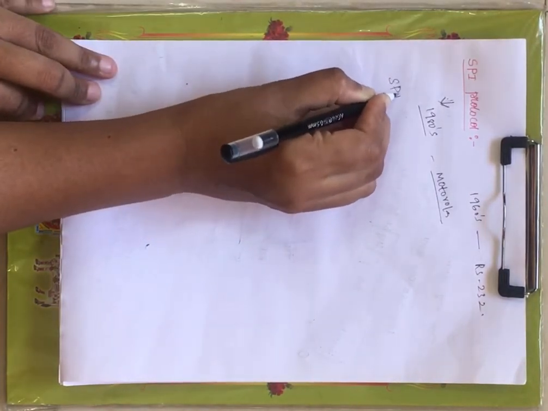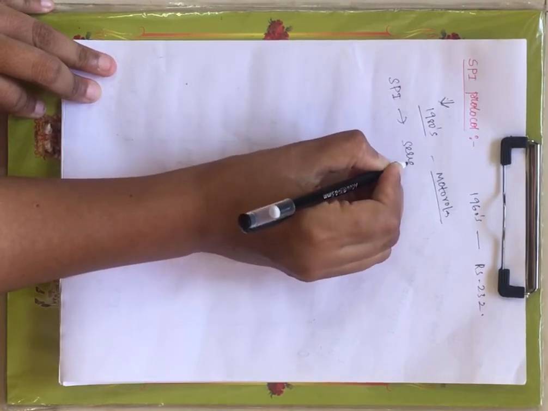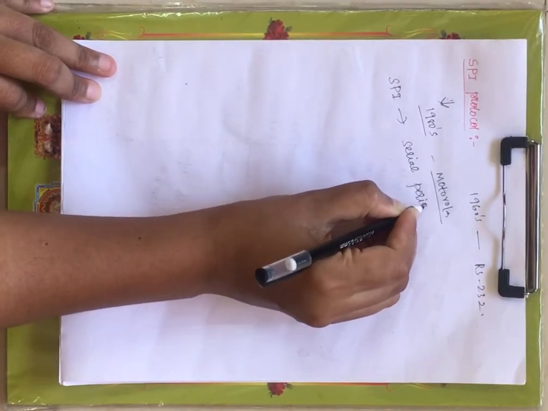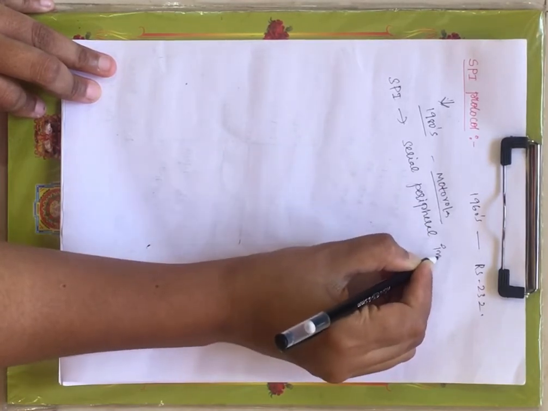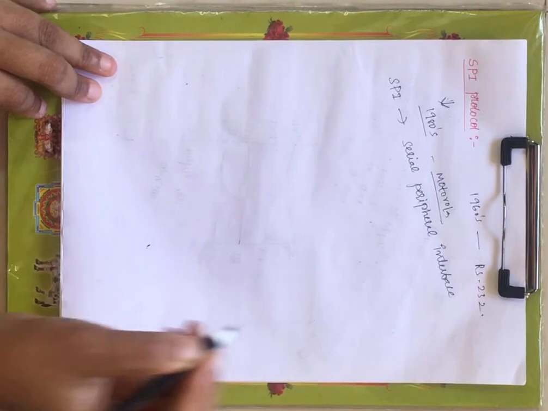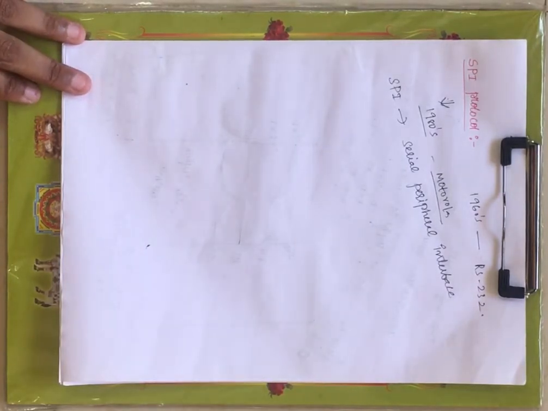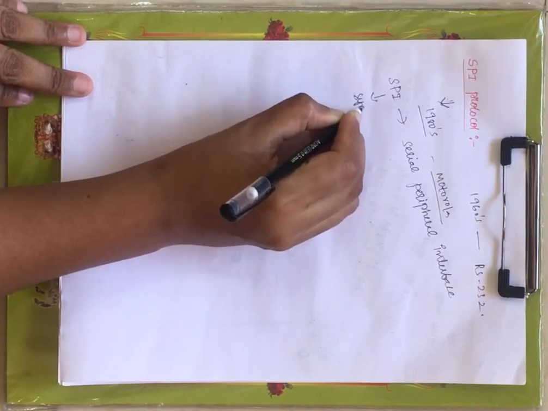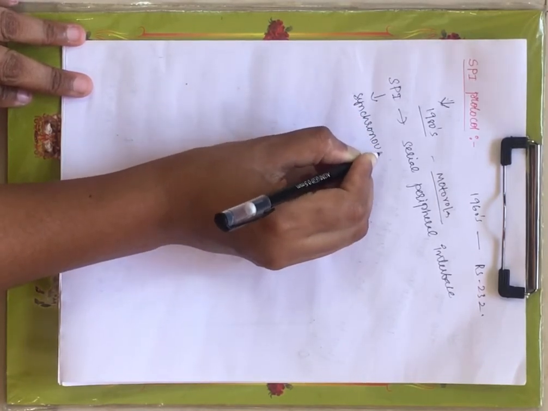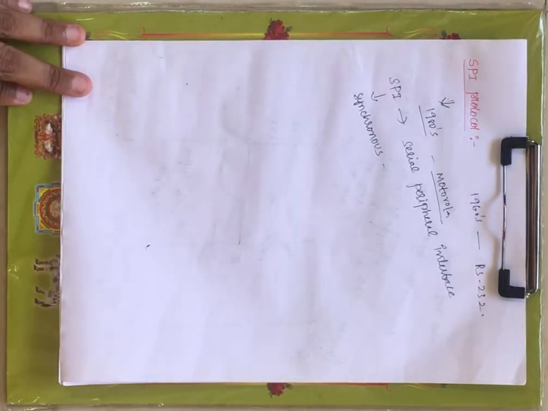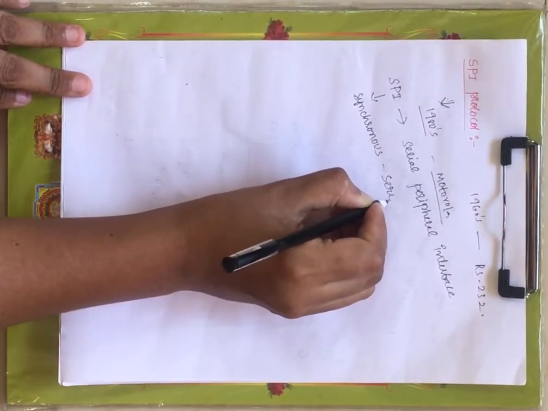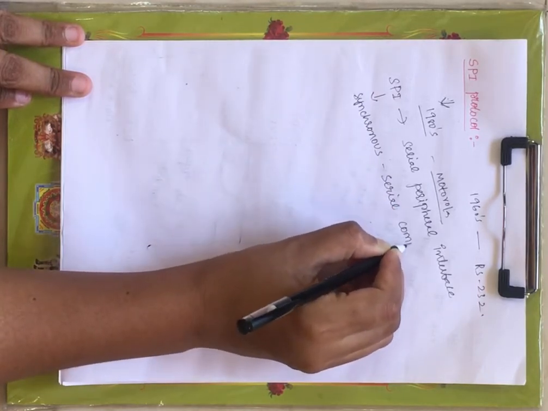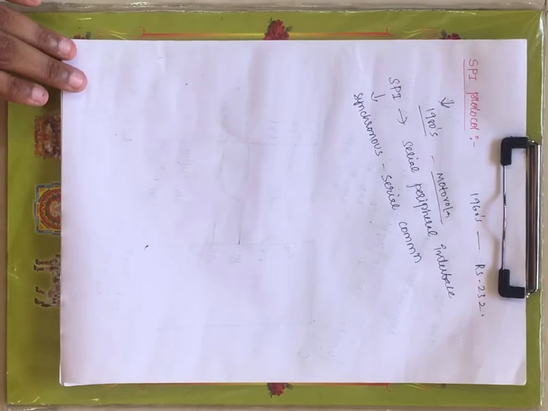Now coming to the abbreviation of SPI. SPI stands for Serial Peripheral Interface protocol. It is a synchronous serial communication protocol. What about RS-232? It was an asynchronous serial communication protocol, whereas SPI is a synchronous serial communication protocol.